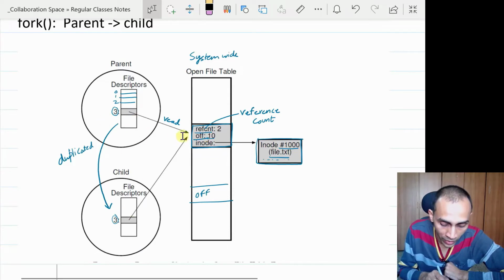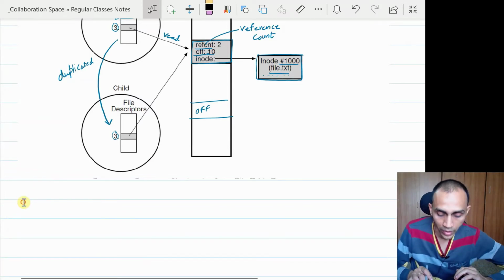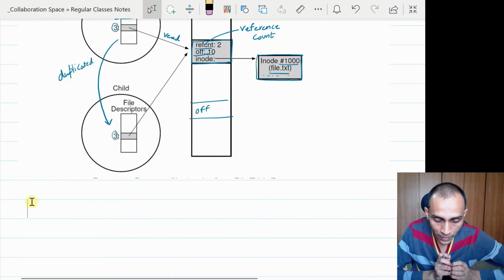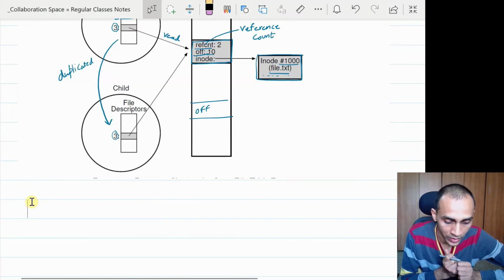So they are no more independent. They cannot independently modify this file. Some kind of problem may happen when doing this, but it has an advantage also.